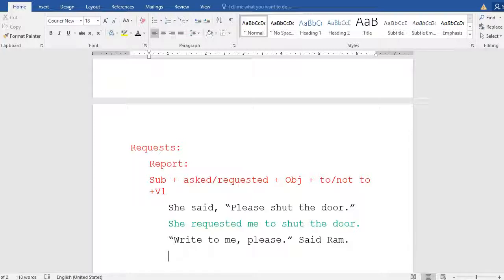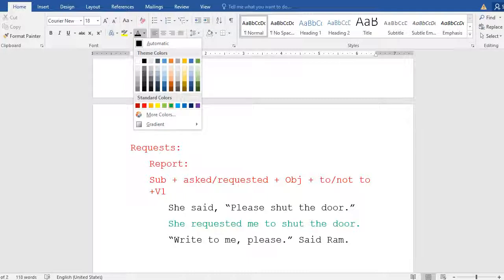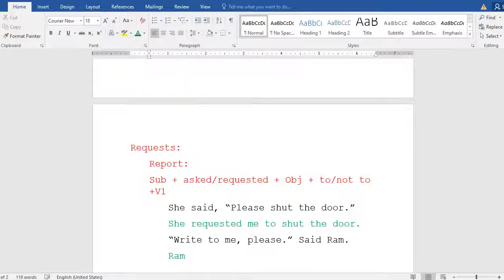Then who is saying? Which is the speaker over here? Who is speaking to you? Ram. Then we can use "asked" over here, because the pronoun for Ram is "he." Now you have to use a pronoun that is not related. For example, "Ram asked her." Okay, so then what do I have to use?